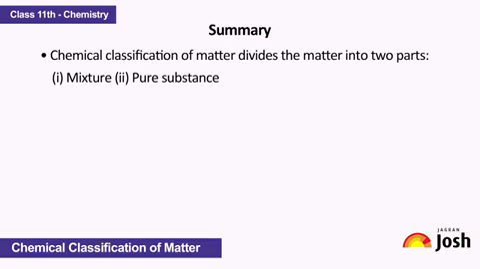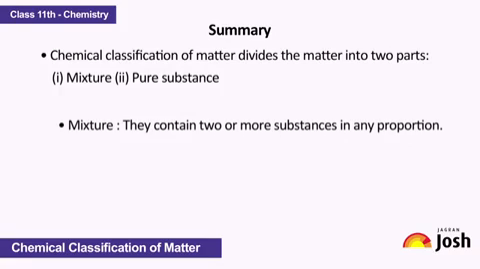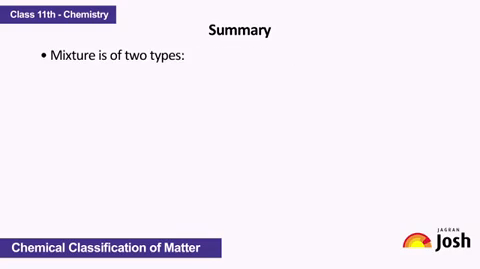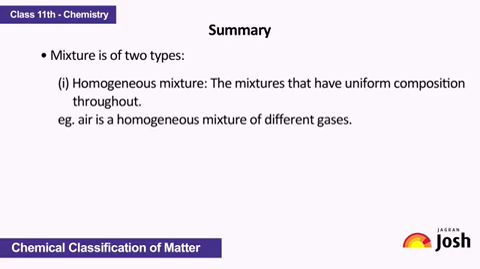Chemical classification of matter divides the matter into two parts: 1. Mixture and 2. Pure substance. Mixture: they contain two or more substances in any proportion. For example, air is a mixture of different gases like oxygen, nitrogen, carbon dioxide, water vapors, etc. Mixture is of two types. 1. Homogeneous mixture: the mixtures that have uniform composition throughout. For example, air is a homogeneous mixture of different gases.